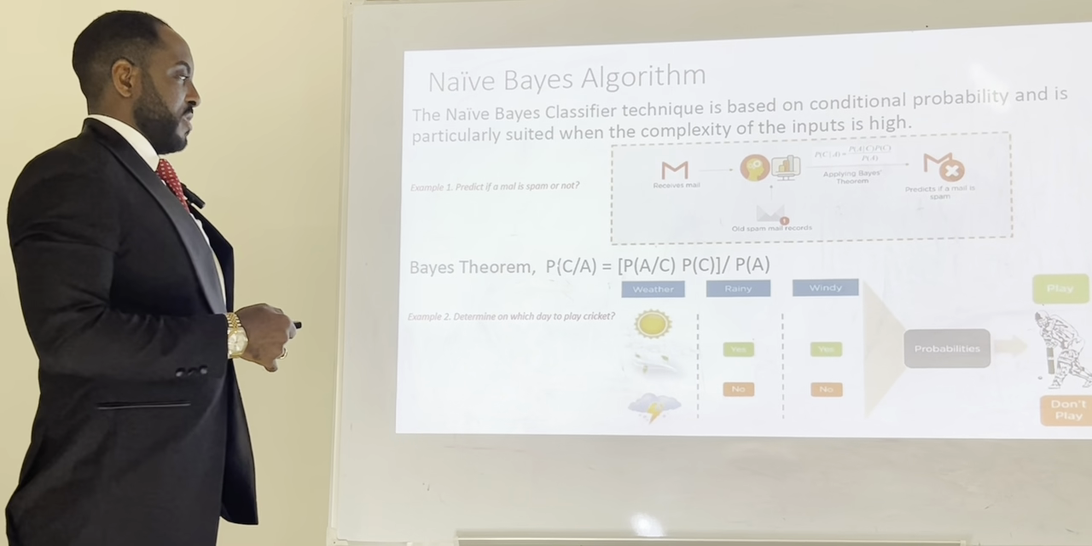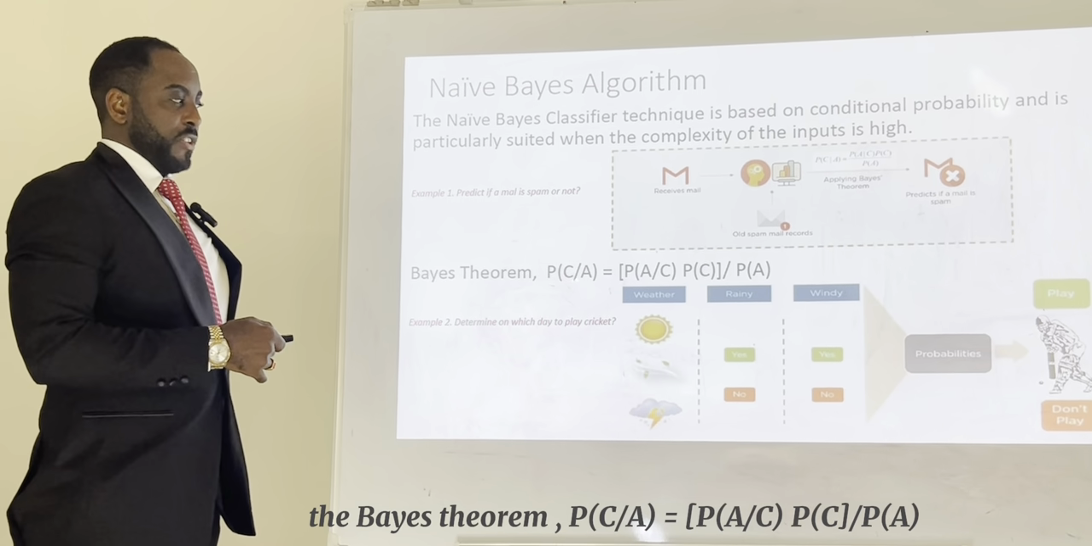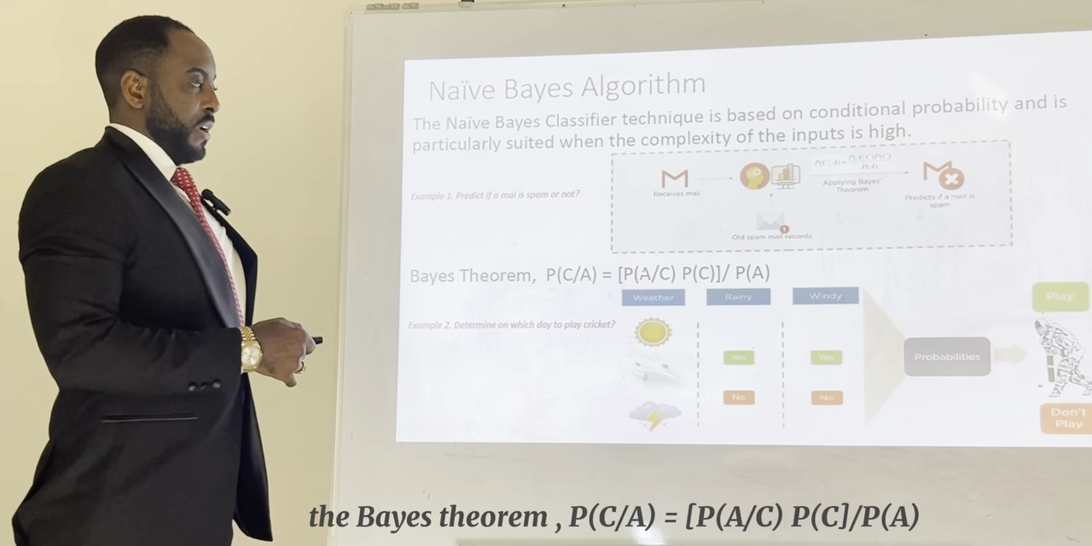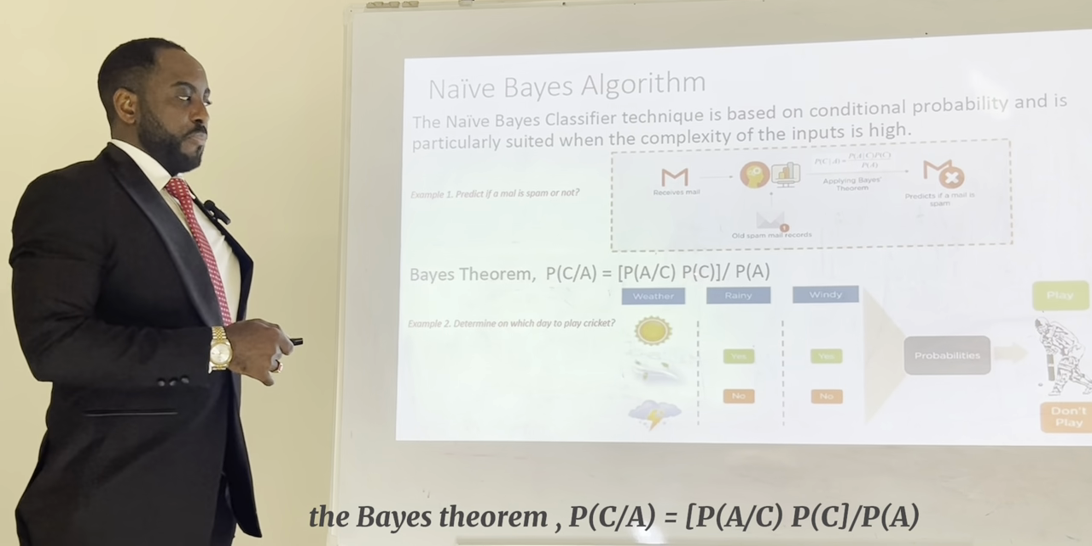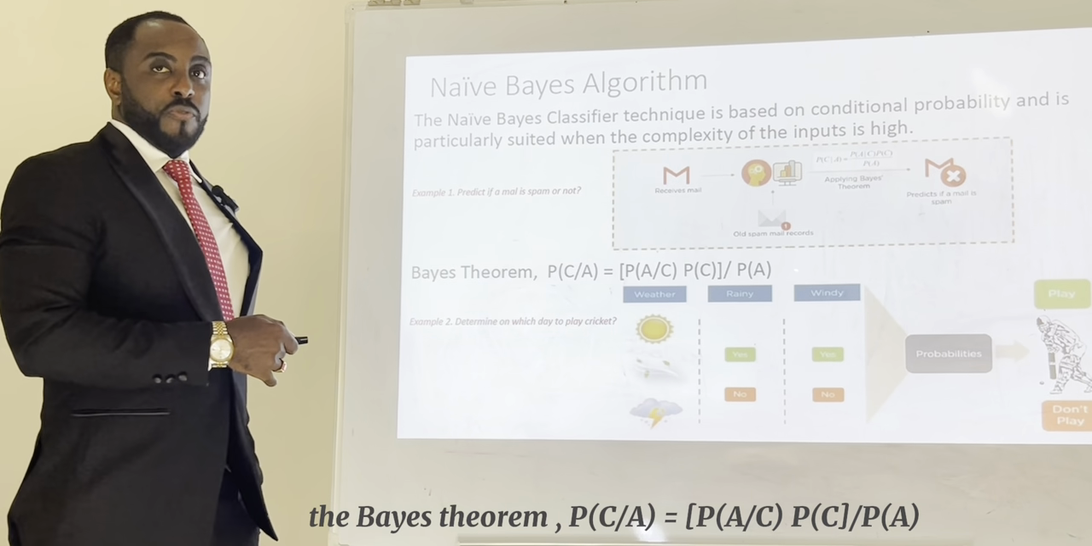So what it may be is the theorem said the probability of C happening when A has already happened is equal to probability of A given C multiplied by probability of C, divided by probability of A happening.